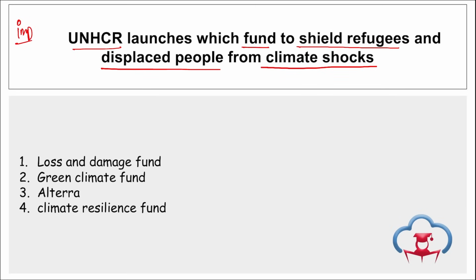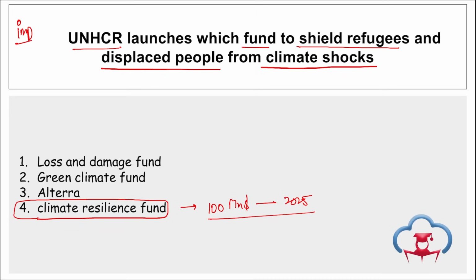So UNHCR, that is your United Nations High Commissioner for Refugees, has launched the UNHCR Climate Resilience Fund, aimed at raising how much by 2025? Their aim is to raise $100 million by 2025 so that they can help refugees and displaced people who are suffering from climate related issues such as floods and droughts, because of which they have to displace themselves. Correct? Here they will also be working towards helping communities in countries such as Bangladesh, Chad, Ethiopia, Kenya and Mozambique. Take a note of this.